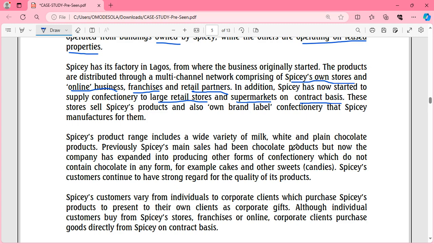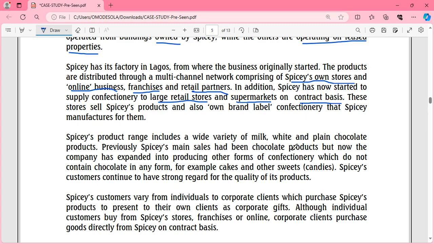As we keep going, you see that they told us that Spicy has two divisions, and one of its divisions is the manufacturing and supplies division. That division basically does manufacturing, supplies, and all of that. The second division is the customer sale and distribution division. So it's not only manufacturing and supplying internally, but it's also manufacturing and supplying externally.